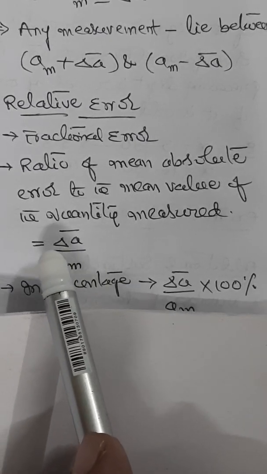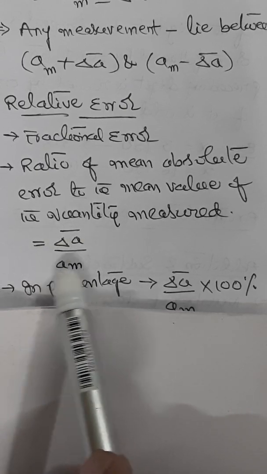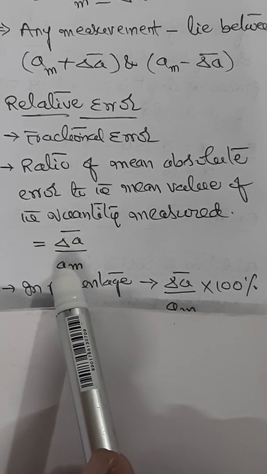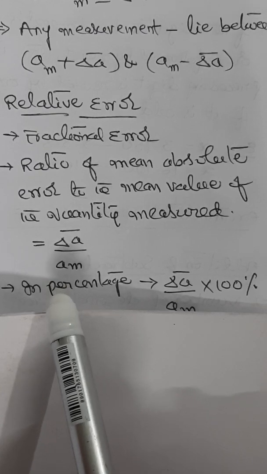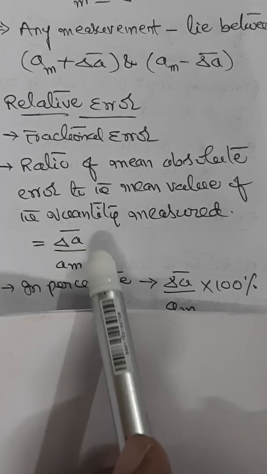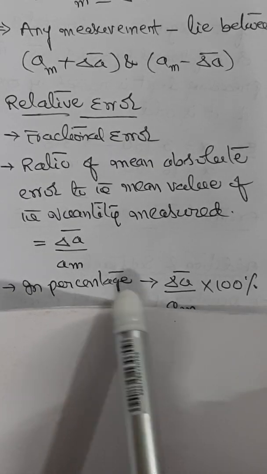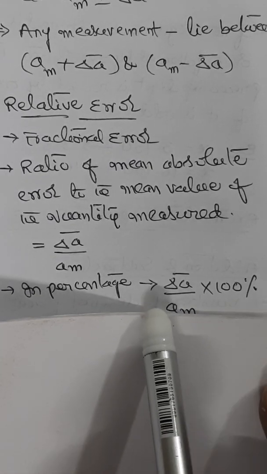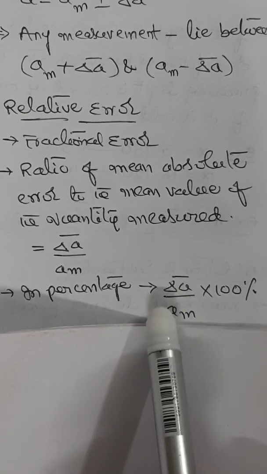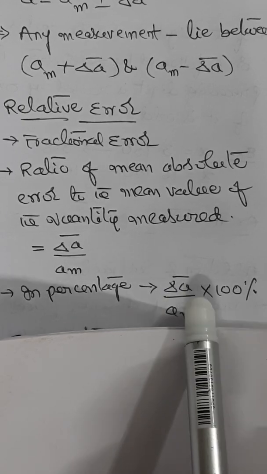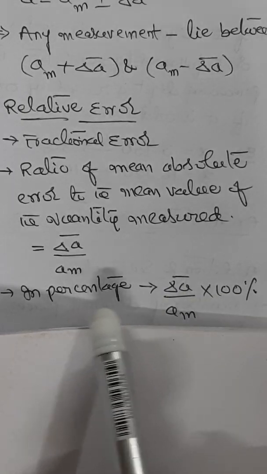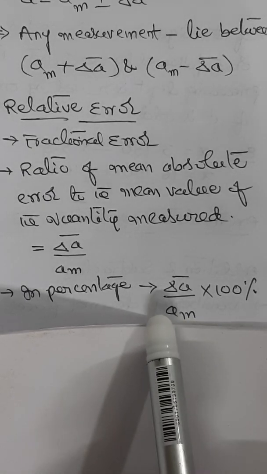Mathematically, it is bar delta A by AM. When this relative fractional error is expressed in percentage, we call it percentage error. So it can be represented as bar delta A by AM into 100%. This is the percentage error representation.